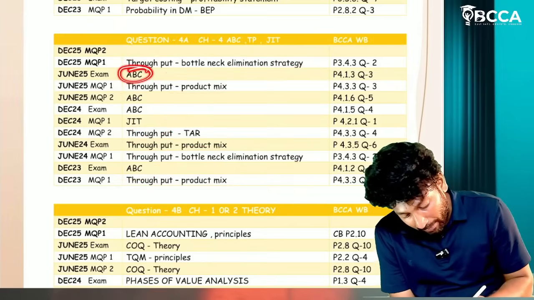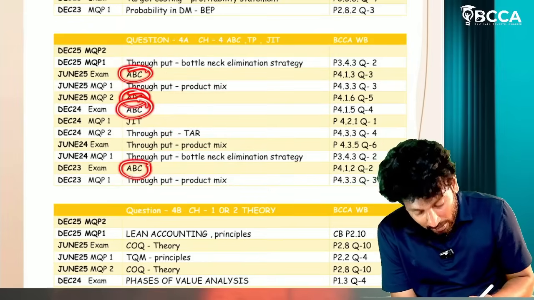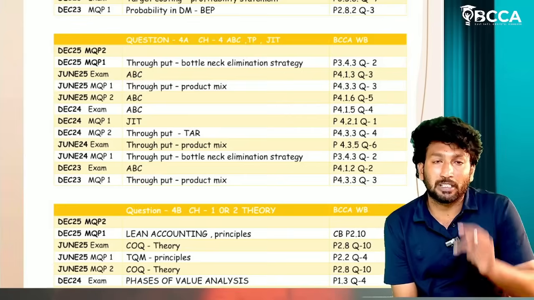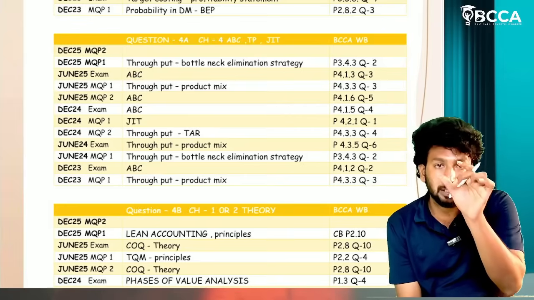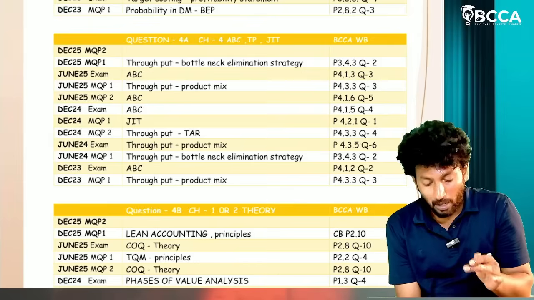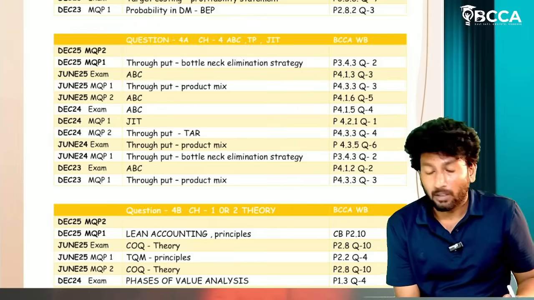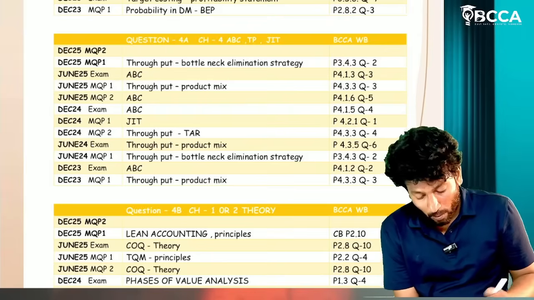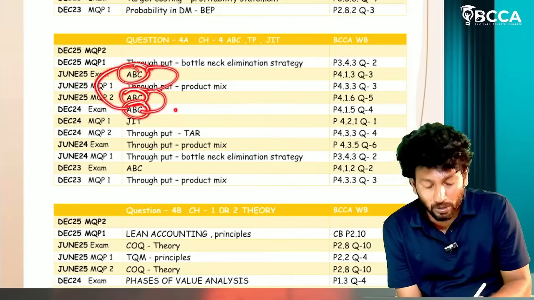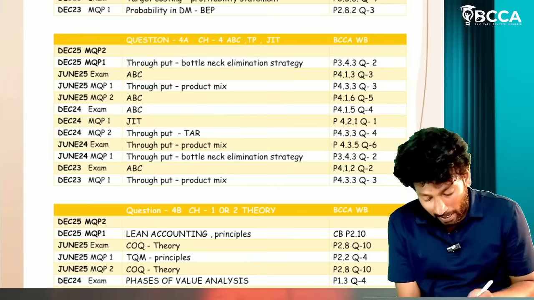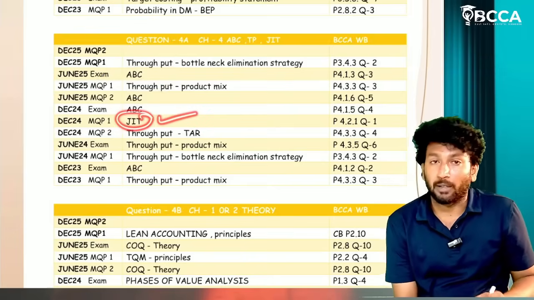Coming to ABC, this question was asked four times, single model only. Step 1, calculation of cost driver rate. Step 2, calculation of overhead absorption based on activity based costing. Okay, so two steps will be there. If you learn those two steps, you can write this question. And just in time, one question is there, sir.